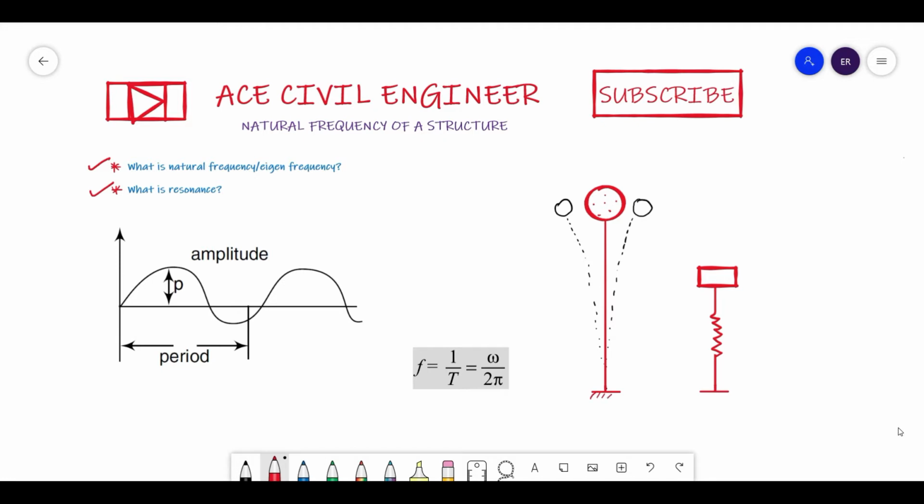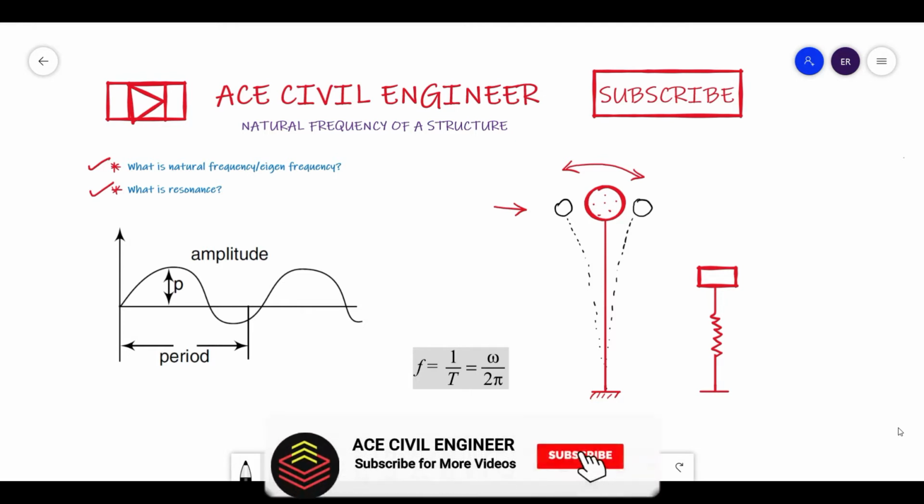This is completely fixed at the bottom, and consider it is something like an inverted pendulum. Let us consider I have applied a horizontal force here and just pushed it a bit, and I have left the force. So friends, now there is no force acting. Now what happens friends, this inverted pendulum tries to oscillate. When it oscillates left to right, in per second n number of oscillations it finishes.